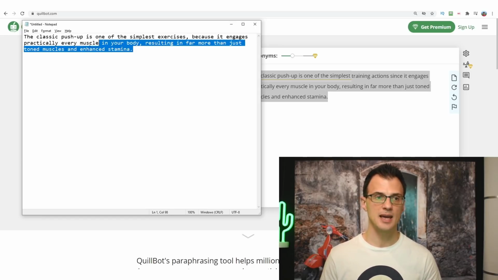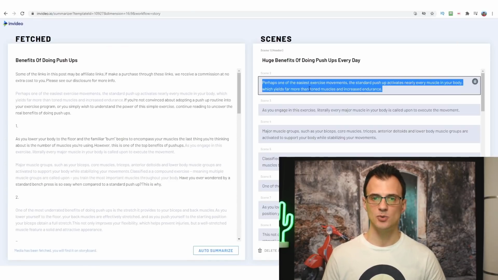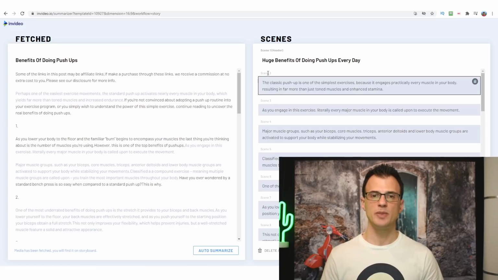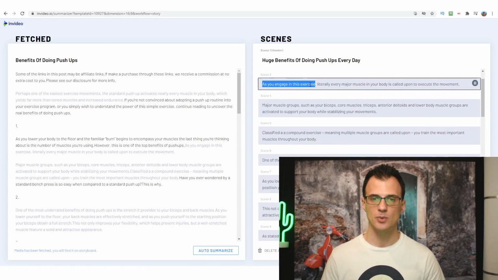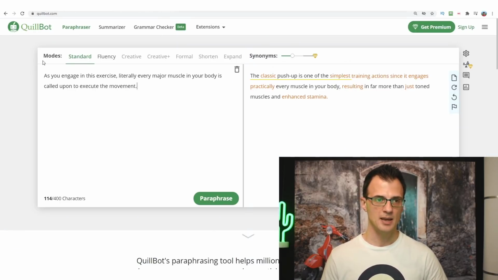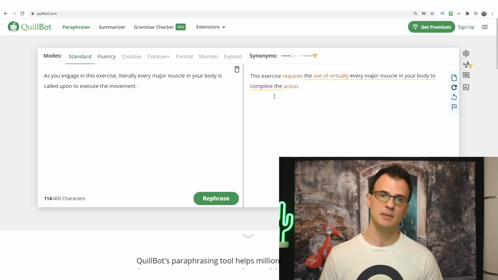So now this sounds like proper English. Let's copy this and paste it back into InVideo for this scene. You will want to do this for every one of these scenes, so reword it. For example, for scene 3, we take it, Control-C to copy, insert it into here, click paraphrase, wait until it paraphrases it, then double check and make sure it's okay and copy it back into InVideo.